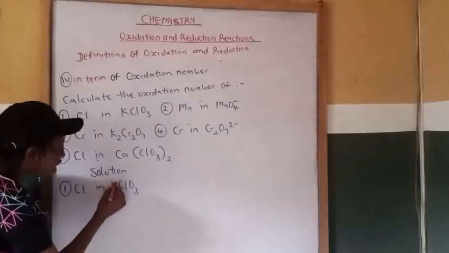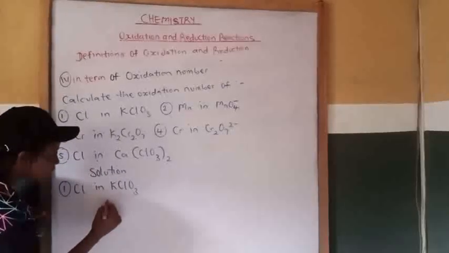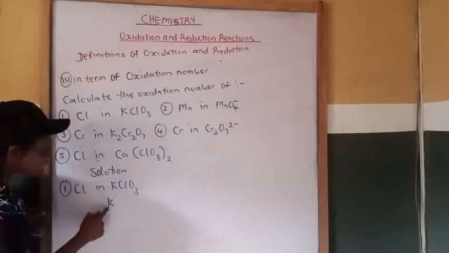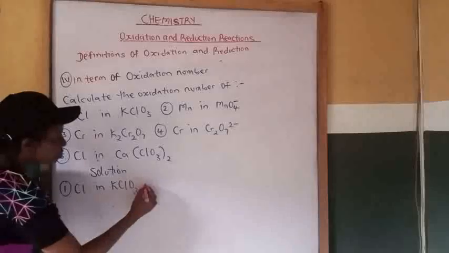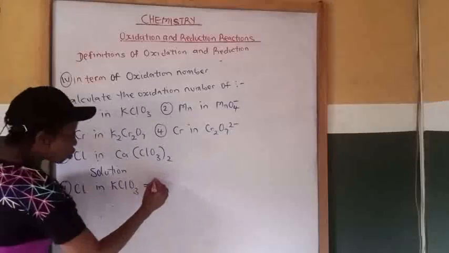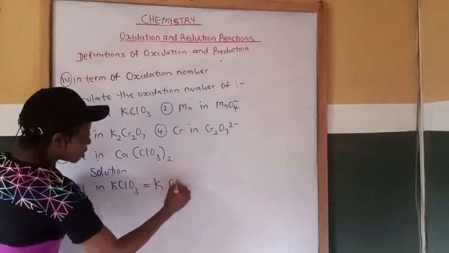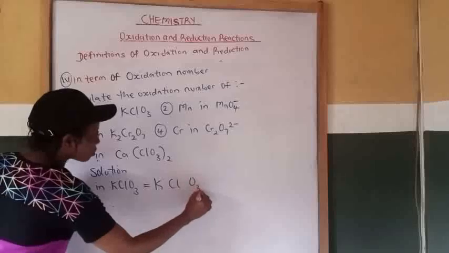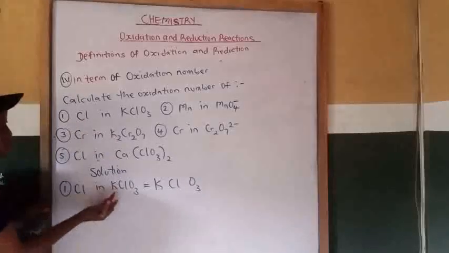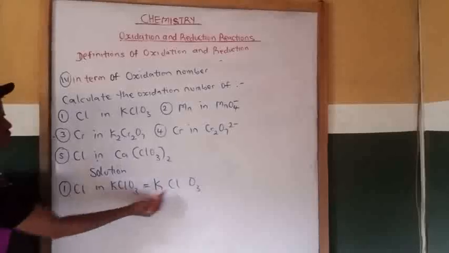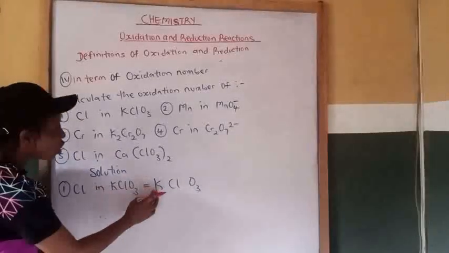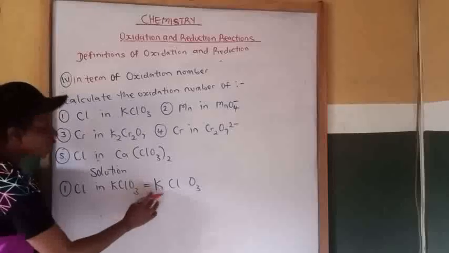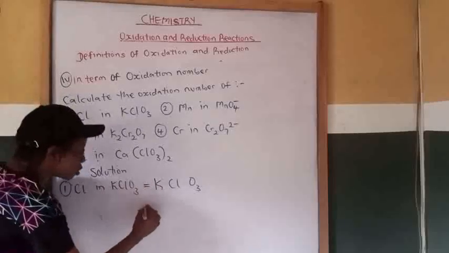Let's break what we have here down. We have K, Cl, then O3: 1 K, 1 Cl, then 1 O3. Now, what is the oxidation number of potassium, or the charge on potassium?